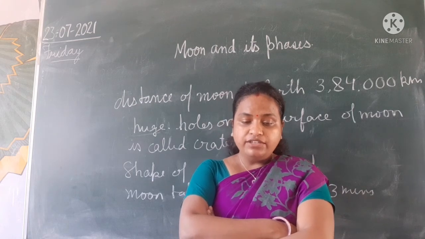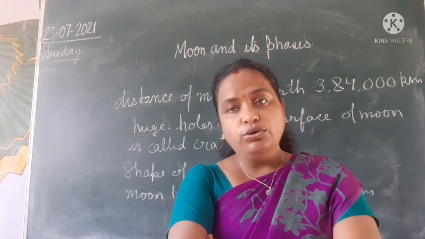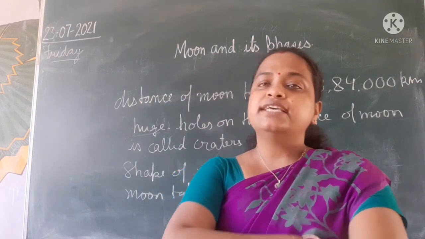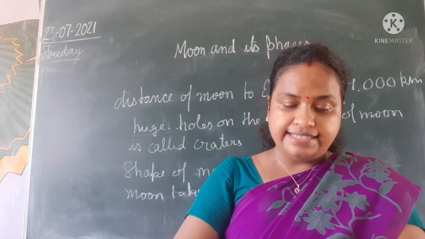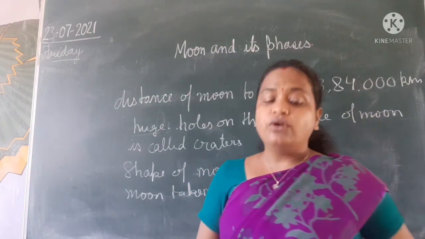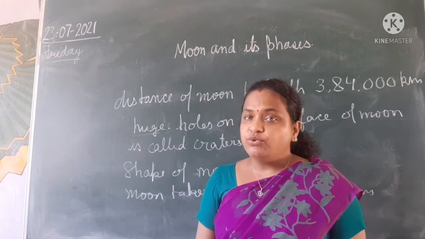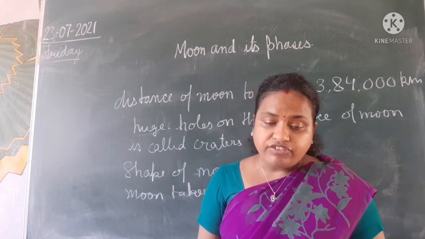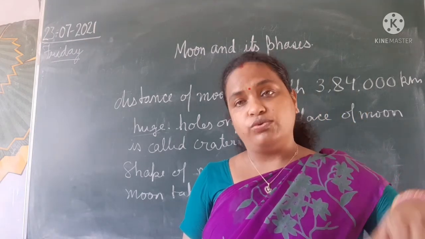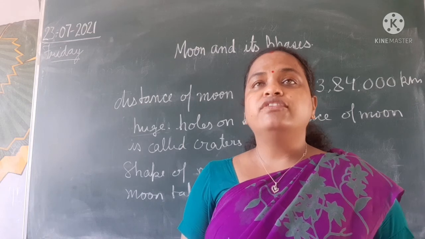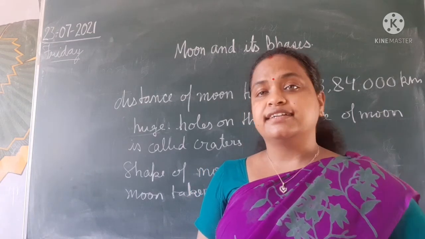When you see a small strip of the moon, it is called a crescent. Now it grows and comes to half, which is called the half moon. And after 14 days, you can see a full moon, a circle.